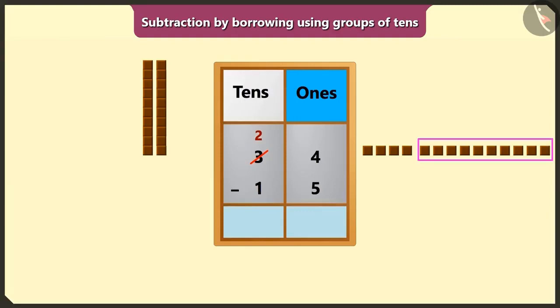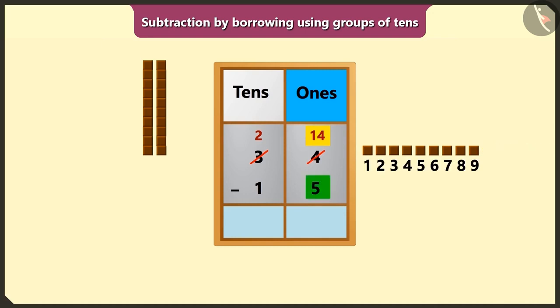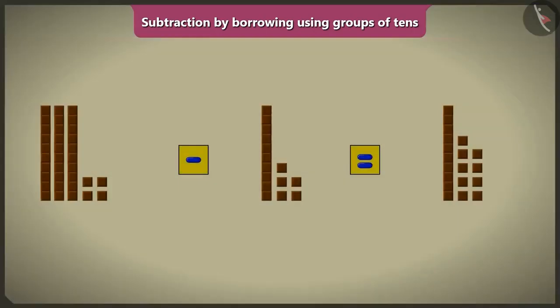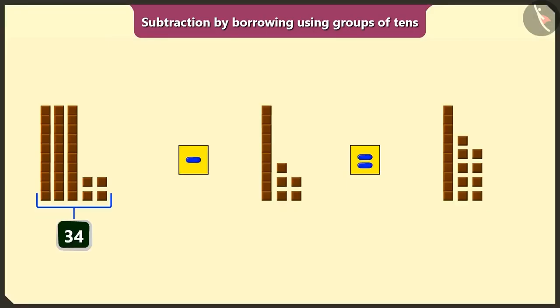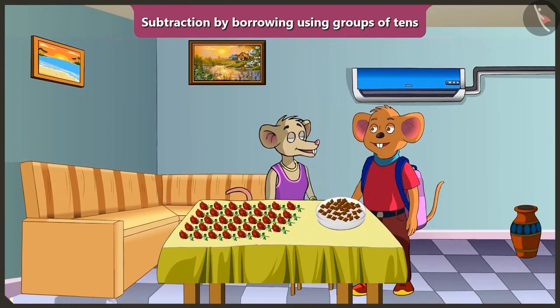Now we will have 1 borrowed ten, meaning 10 ones plus 4 ones equal to 14 ones in the box of ones. Now if we subtract 5 ones from 14 ones, we would have 9 ones left. So we will write 9 in the place of ones. Now if we subtract 1 ten from 2 tens in the place of tens, then we will have 1 ten left. So we will write 1 in the box of tens. This way, if we eat 15 chocolates from 34 chocolates, then we would have 19 chocolates left.